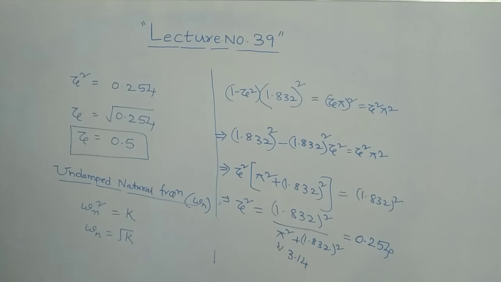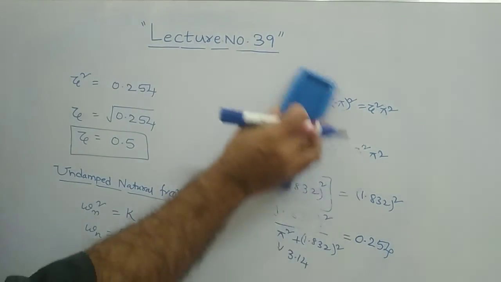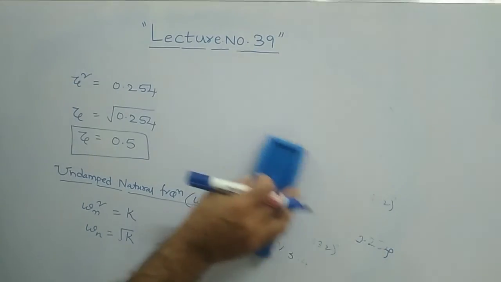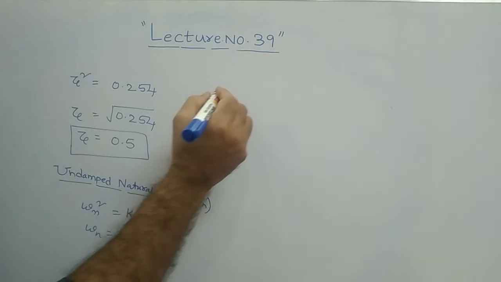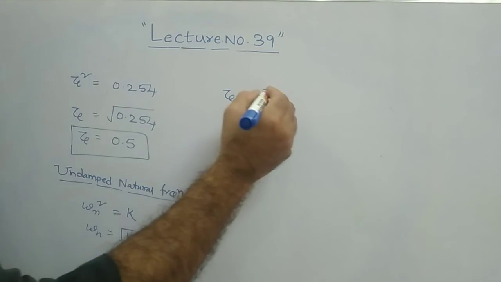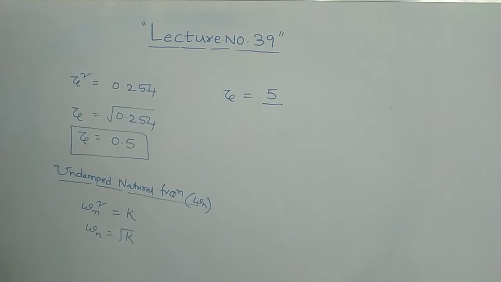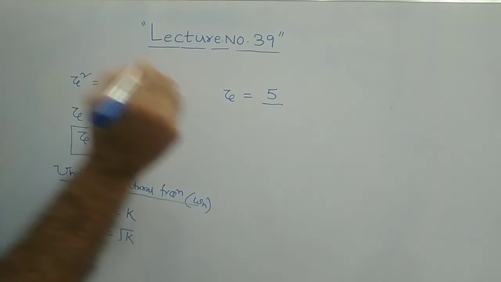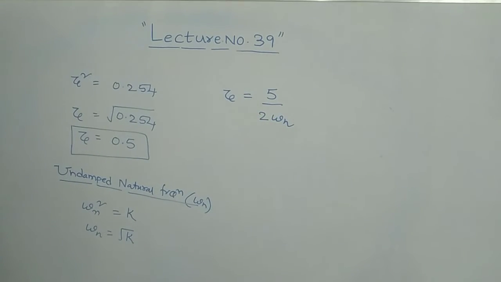Zeta is equal to, in our previous step we have seen that zeta is equal to what we have seen? 5 by 2 times omega n, we have seen, no? 5 by 2 times omega n.